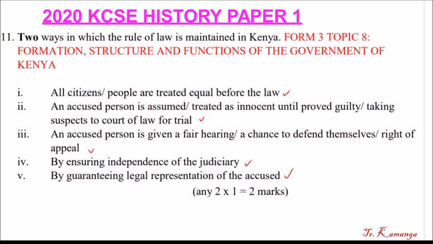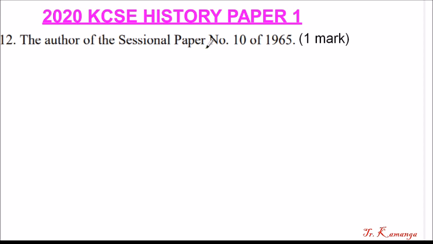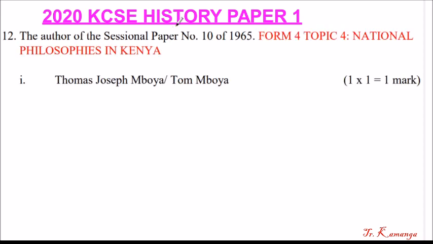Let's go to question number 12. The author of the Sessional Paper number 10 of 1965. So who was the author? This is from Form 4 Topic 4, National Philosophies in Kenya. The person who authored it is Thomas Joseph Mboya, popularly known as Tom Mboya, who was assassinated. So that's how you answer question number 12.